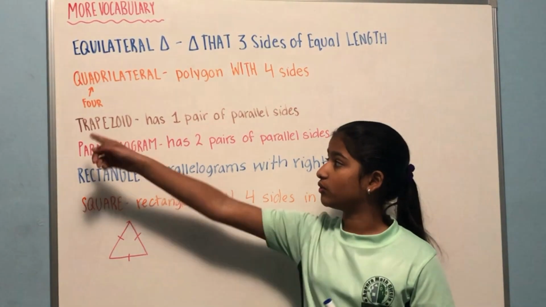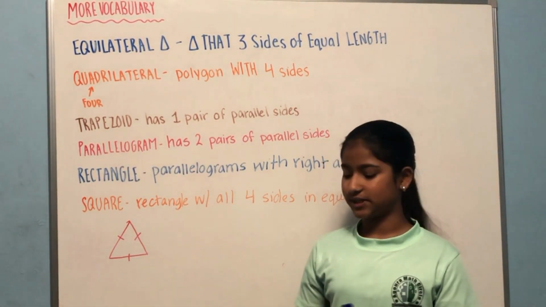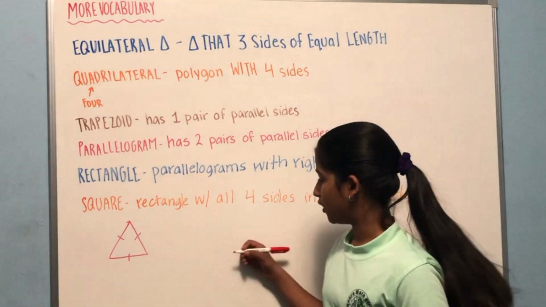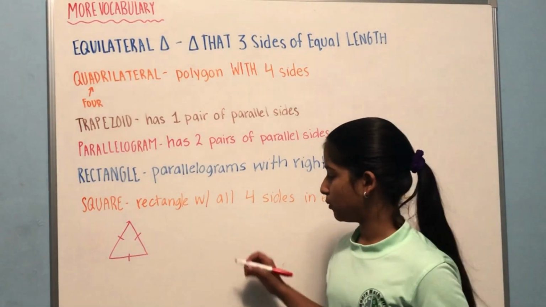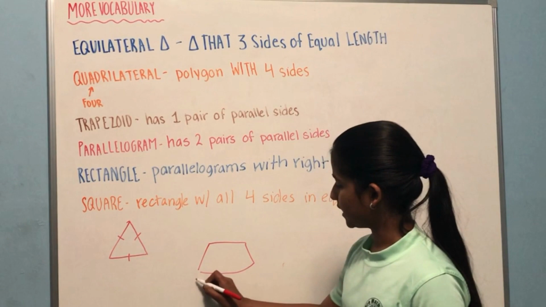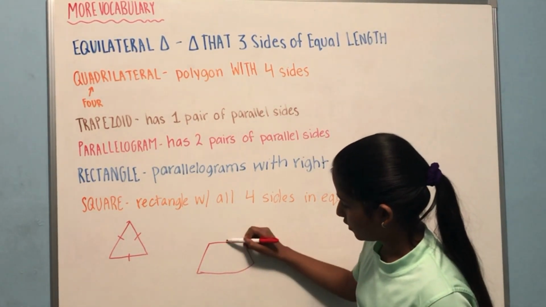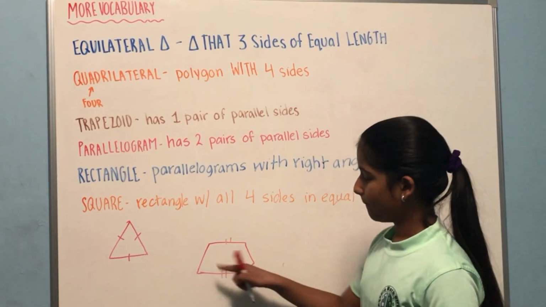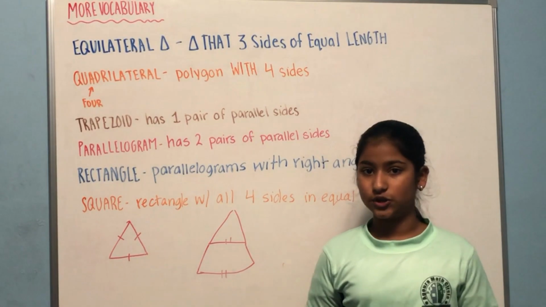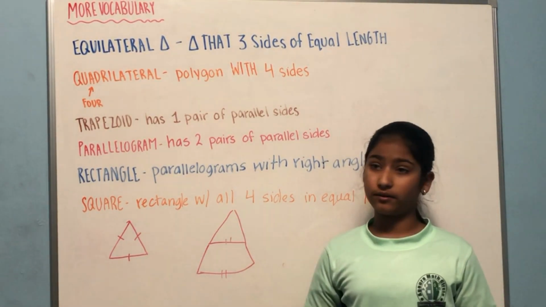Now let's go on to a trapezoid. A trapezoid has 1 pair of parallel sides, and the other pair, if it's not parallel, is going to intersect at one point. So let's say this is an example of a trapezoid. As you can see, this is parallel, but these two, if it keeps on going, at one point are going to intersect. And that proves that this side is not parallel.